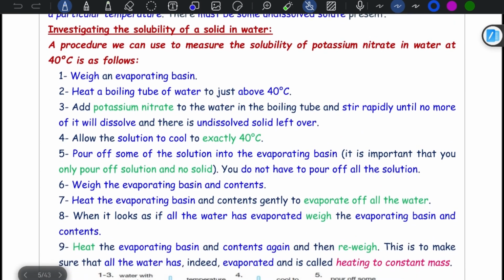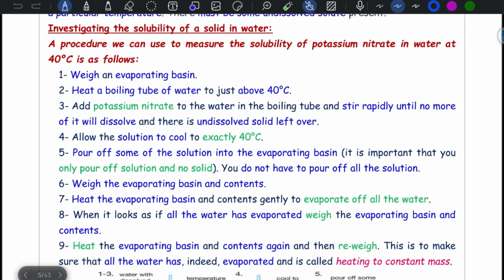Let's talk about investigating the solubility of a solid in water. A procedure we can use to measure the solubility of potassium nitrate, KNO3, in water at 40 degrees Celsius is as follows. He may ask you about this experiment. He loves to ask about experiments. First part, weigh an evaporating basin. Heat a boiling tube of water to just above 40 degrees Celsius.